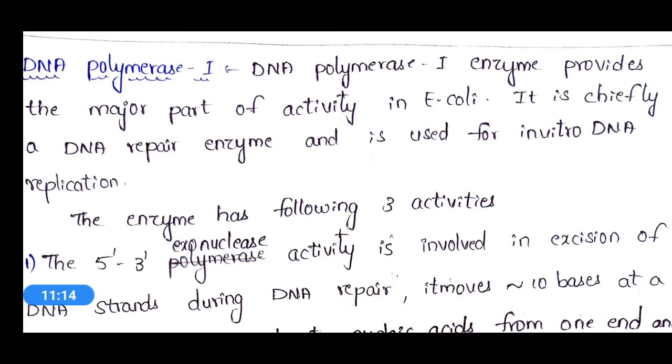It is chiefly a DNA repair enzyme and is found for in vitro DNA replication. That means it is a major enzyme for DNA repair and also used for in vitro DNA replication. It is not only used for replication, it is also useful for the DNA repair mechanism.